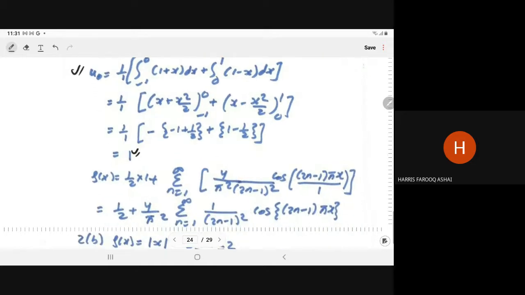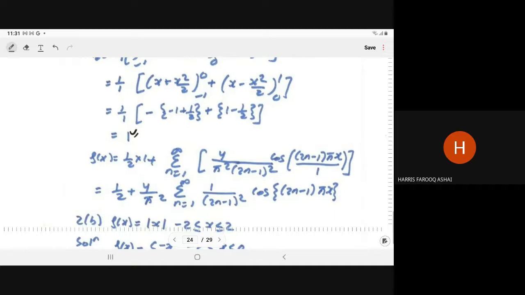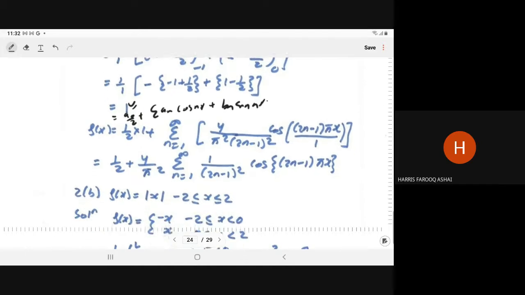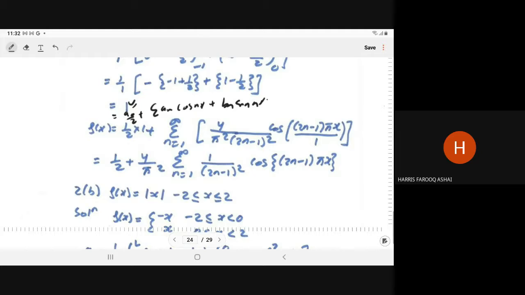So fx can be written as 1 by 2. That is, fx is what? It is the a naught by 2 plus summation an cos nx plus bn sin nx. So a naught is 1. So 1 by 2, summation n is equal to 1 to infinity, an is equal to 4 upon pi square, 2n minus 1 whole square into cos of the 2n minus 1 pi x upon 1. So in this way, we write the Fourier series of the given function.